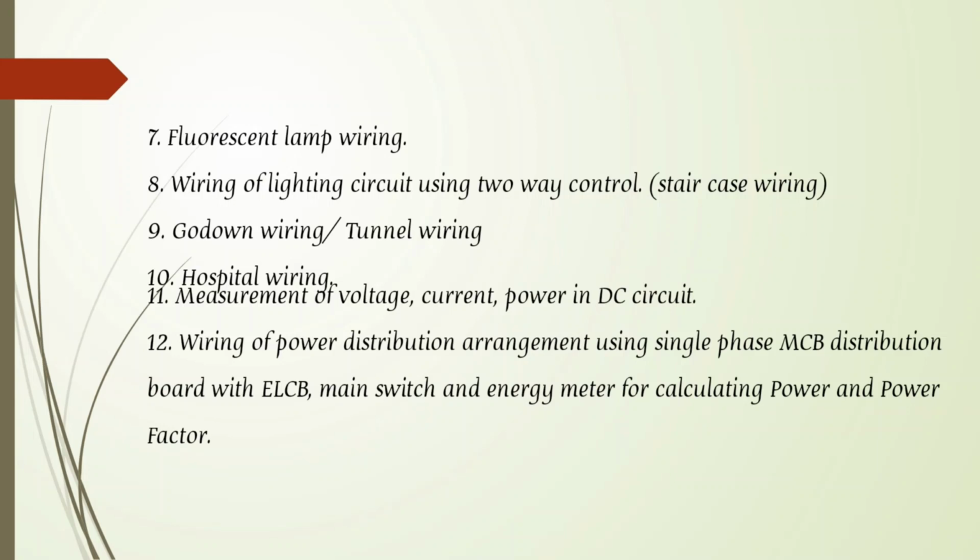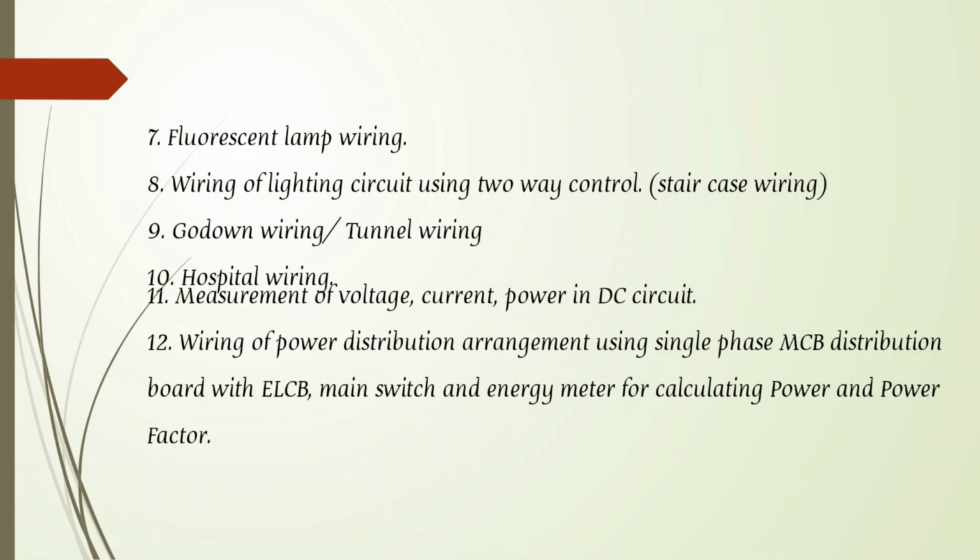And also the measurement of voltage, current, power in DC circuits. In the BEE subject, we can only do calculations. In the lab, we can practically measure the voltage, current and power ratings in DC circuits. We can do the theoretical calculations and also the practical calculations, and compare these two. Comparing these two values, we can get the same value for theoretical and practical. In that manner, we can do the same procedure for all the voltage, current and power things.